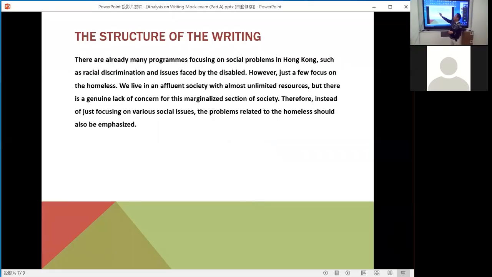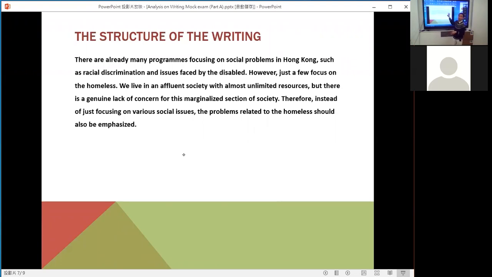We live in an affluent society with almost unlimited resources, but there is a genuine lack of concern for this marginalized section of society. Therefore, instead of just focusing on various social issues, the problems related to the homeless should also be emphasized.